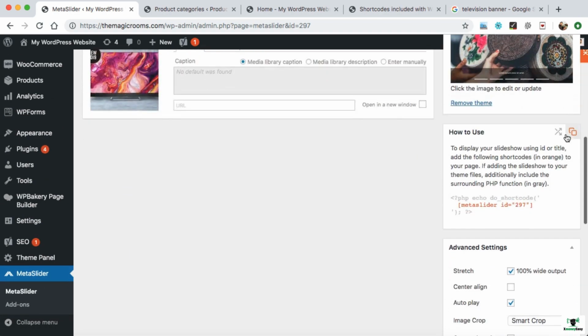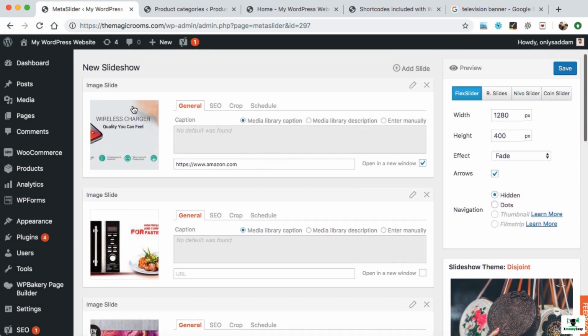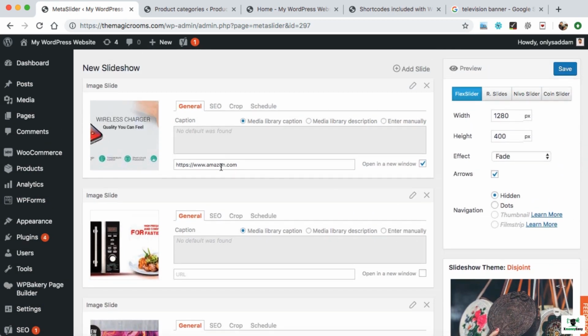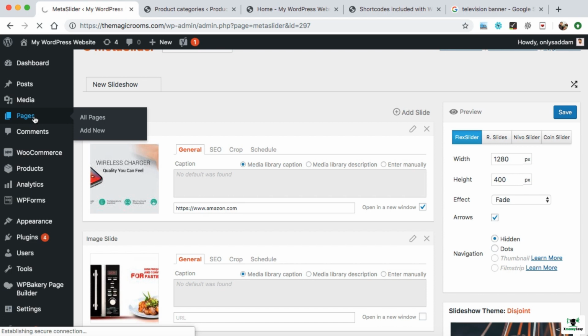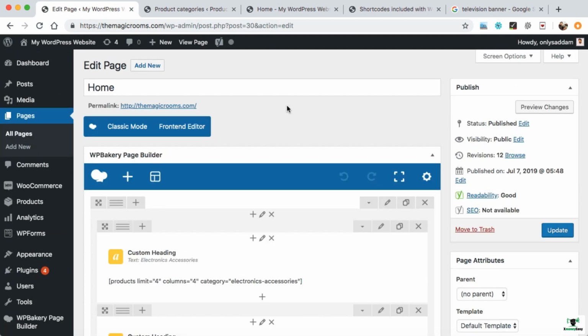Now at the very bottom, we can see the shortcode. Just copy it. It means wherever you will paste this shortcode, the entire slider with all these 3 slides will be displayed. So let's go back to the pages and we can paste this shortcode onto the home page. So here is the home page. Just click on edit. So this is our home page backend.